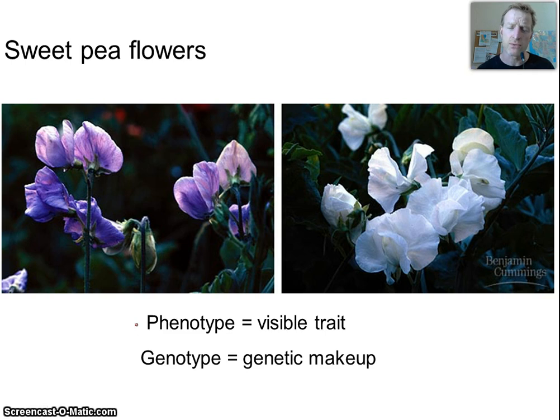Now we're going to use symbols to represent the genotype. So let's look here for the purple. Since purple's dominant, we're going to say it's got the dominant allele. The allele is the variation. It could be purple, could be white. So since purple's dominant, we're going to always say big P for dominant, okay? But since it's dominant, it could be big P, big P, or big P, little p. Because remember, we have homologous chromosomes, and we have these traits on those homologous chromosomes. If it shows the recessive, we're not going to say W for white, because we said the big P is dominant. So if it's recessive, it's just going to be little p. And because it doesn't show the dominant, it's got to have that little p on both of those homologous chromosomes.